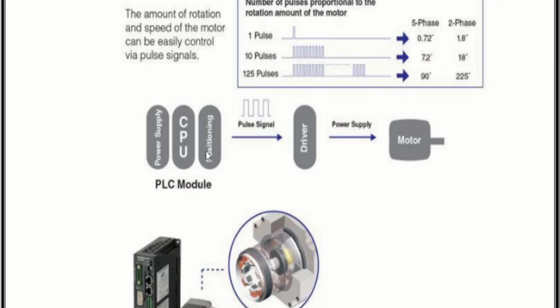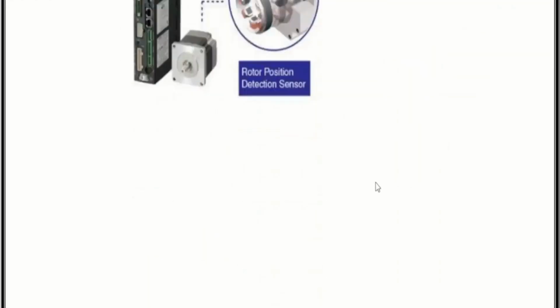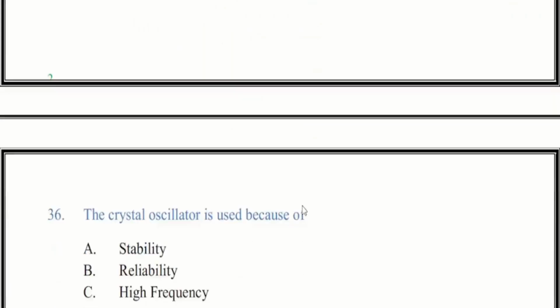When a signal is generated in the form of a pulse signal, it is given to the driver. The driver converts the pulse signal from the controller into motor motion to achieve precise position. This is all about the stepper motor.